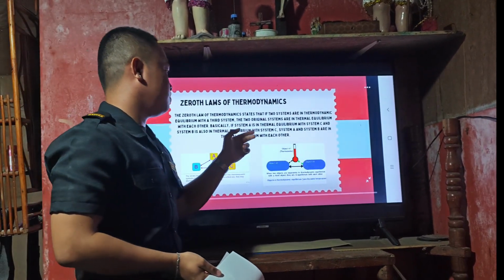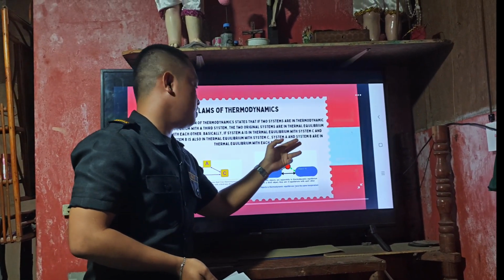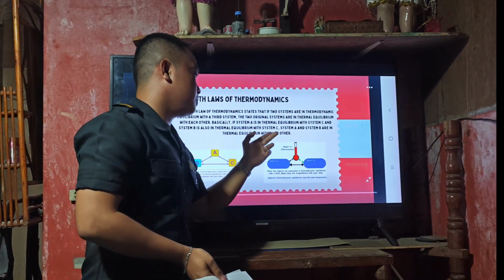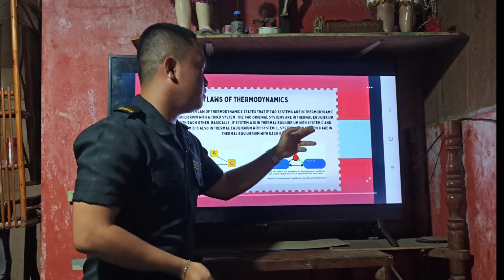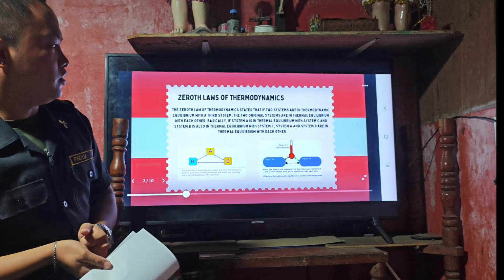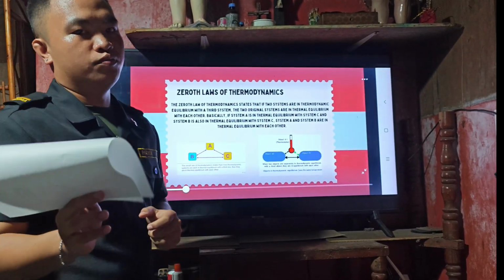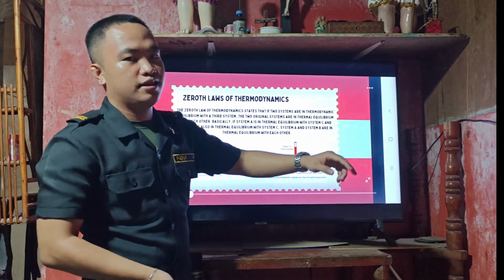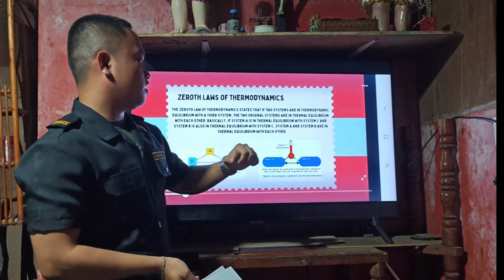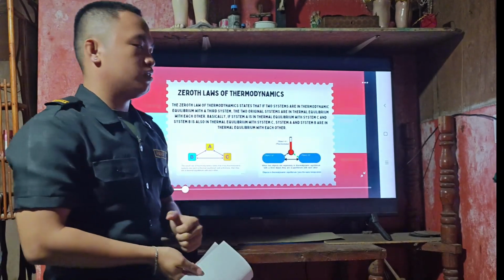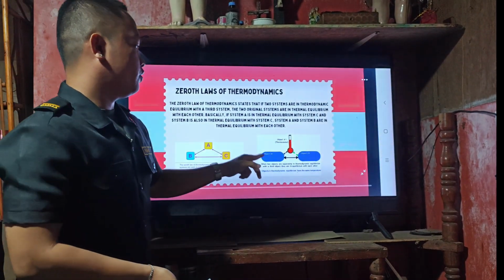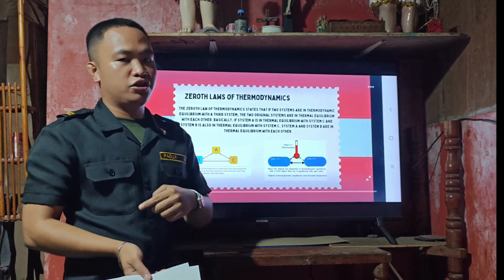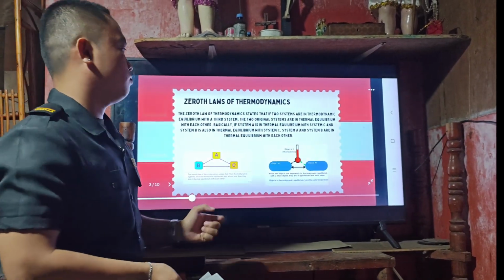Basically, if system A is in thermal equilibrium with system C, and system B is also in thermal equilibrium with system C, then system A and system B are in thermal equilibrium with each other. So we have object 1, the thermometer, and object 2 and object 3. When two objects are separately in thermal equilibrium with a third object, they are in equilibrium with each other. So there's another example of the Zeroth law.